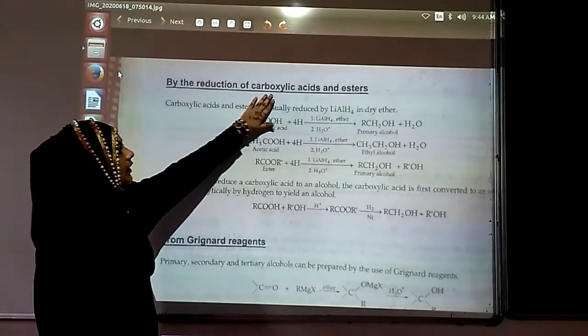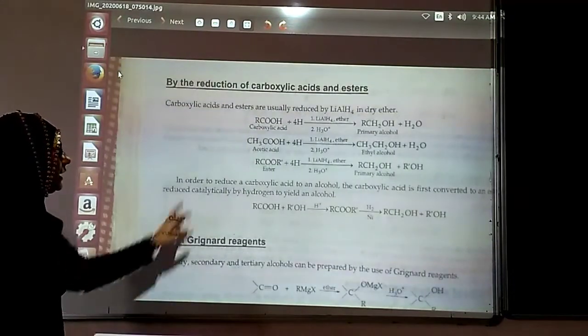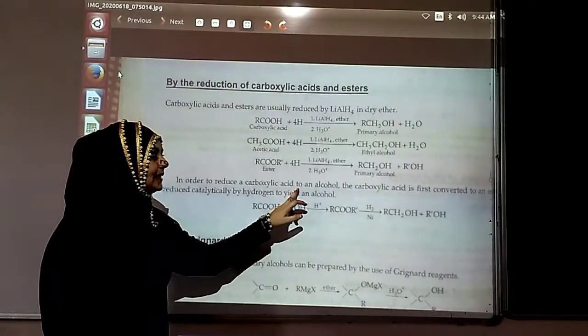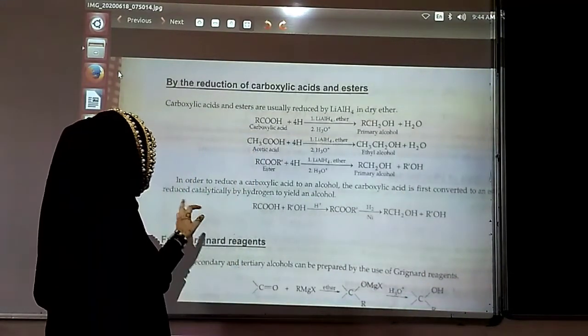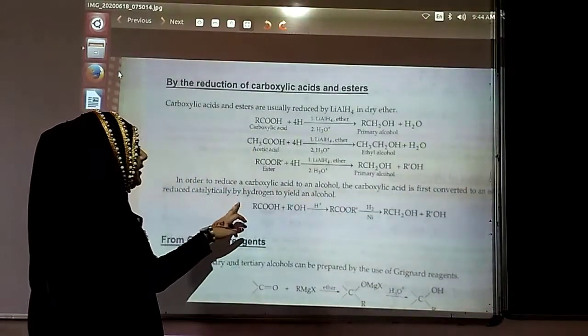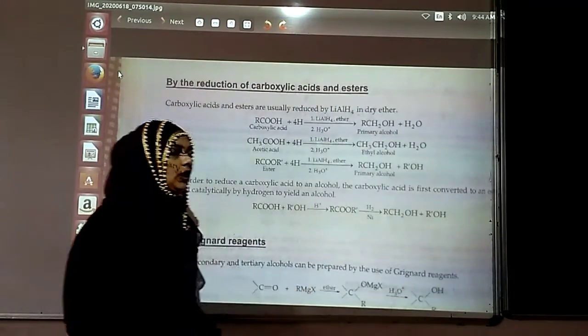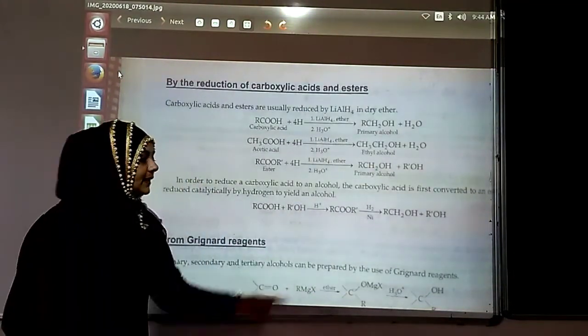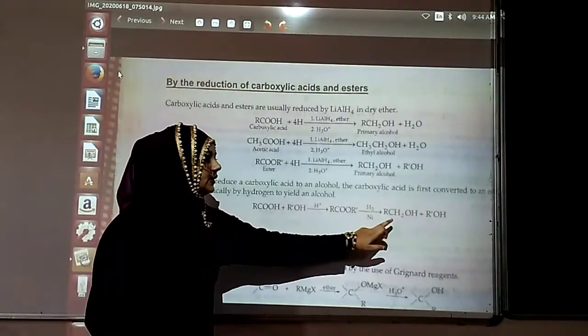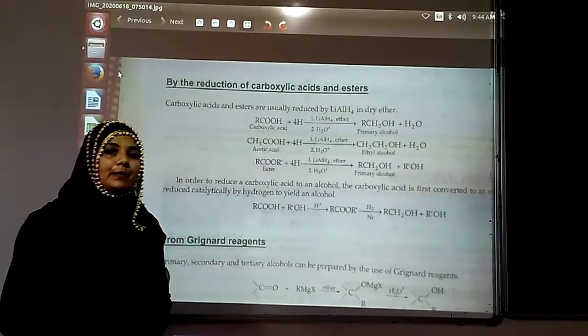By the reduction of the carboxylic acid, that is what we have seen. In order to reduce the carboxylic acid to an alcohol, the carboxylic acid is first converted into the ester, which is then reduced catalytically by hydrogen to yield the alcohol. So dear student, alcohol can also be obtained from ester. This is ester, and further reduction can go for giving you the primary alcohol.